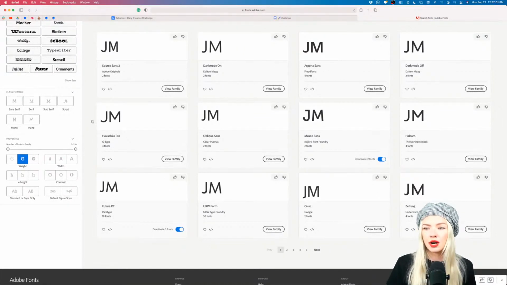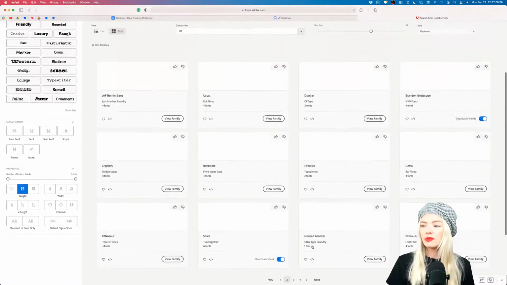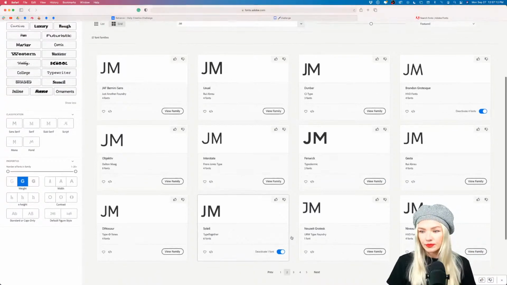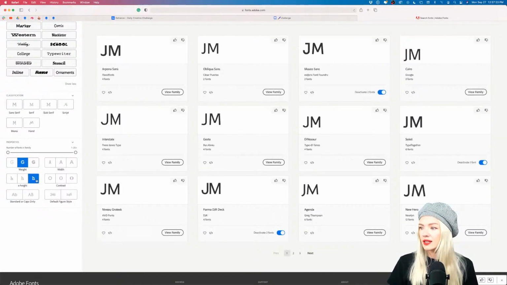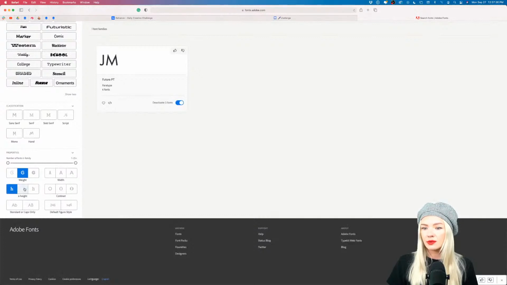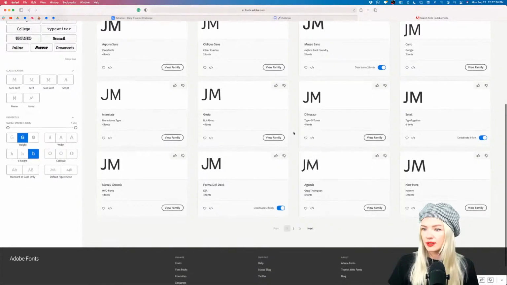Now we have Hauschka Pro that speaks to me. It looks very fitting to my brand. Also keep in mind who you are designing for, right? The typography matters there too. All right, so I want to have an M that's slightly higher in the x-height. So I'm going to see what kind of heights I have here. This one is pretty low, and these ones are pretty high. So, all right.